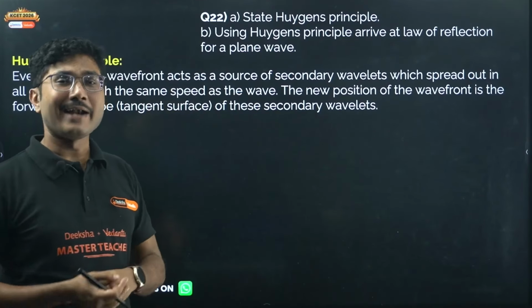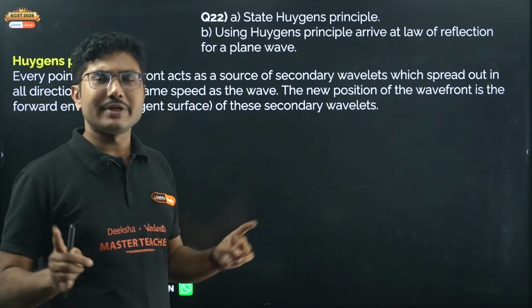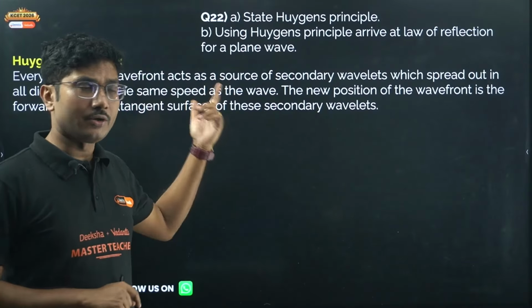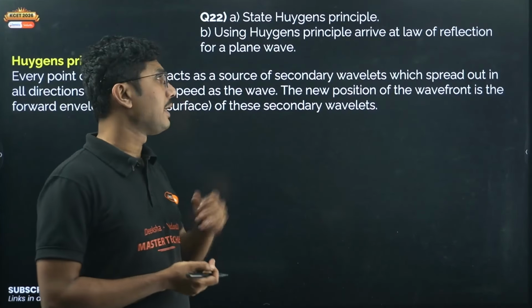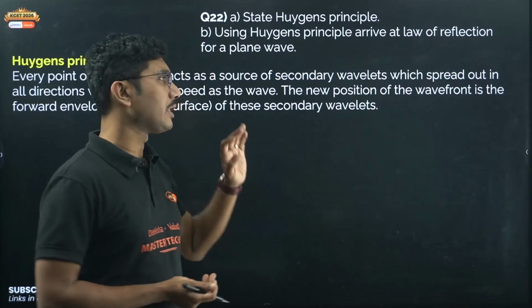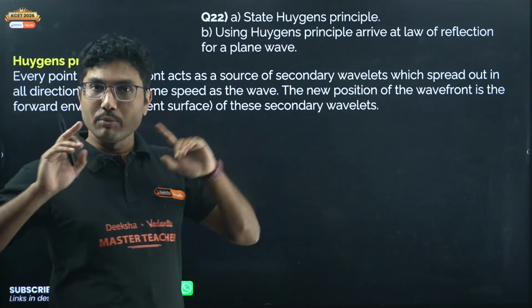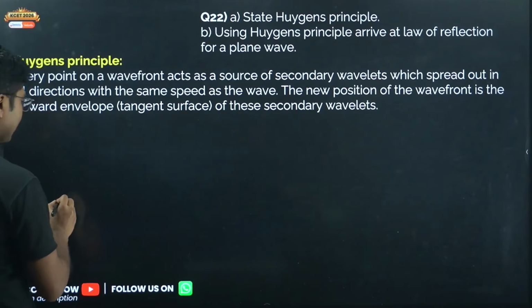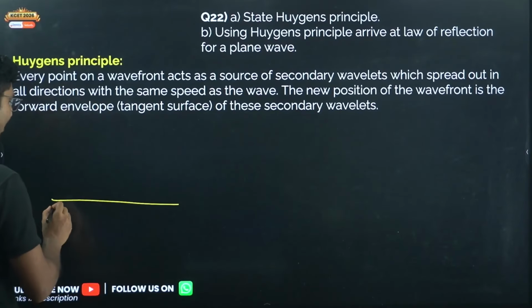Huygens principle, and one theory question is very expected from this chapter. If the other question does not come, which is given in your model paper, by the way, this question and obviously the model paper question, which is Snell's law, both are important. So we will do both derivations. Okay, so first we will start with the reflection. So reflection, what is the main thing? We need to have a mirror.